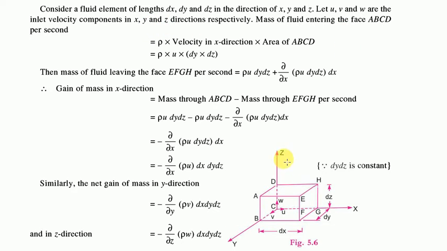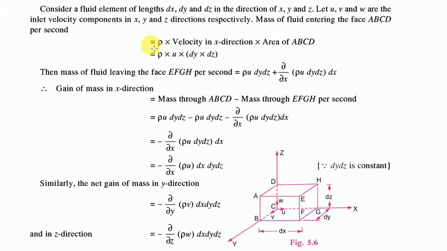So here we have the x, y and z directions. This is a fluid element, a cubical fluid element. A, B, C, D, E, F, G, H are the faces of the fluid element. The mass of fluid entering the face ABCD per second, the mass of fluid entering per second, we call it the discharge. To find the discharge, we know that it will be equal to area into velocity.